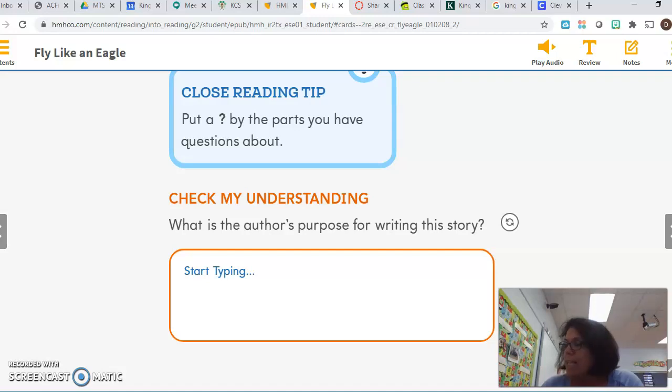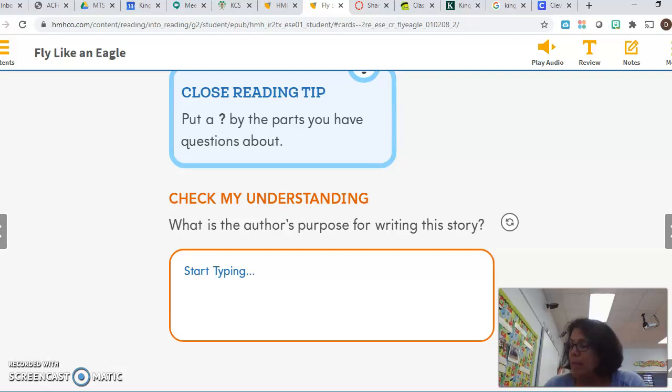In fact, it said we're free to fly anywhere, and that reminds us that people are free in this country, and that eagles are big and strong. And that reminds us that our country is also big and strong.